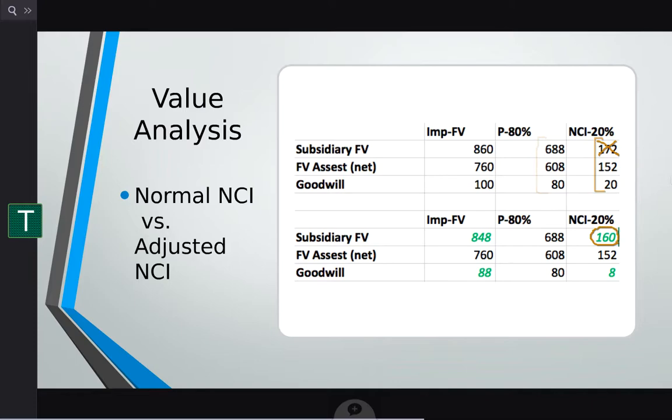However, in this problem, we are told that the non-controlling interest is not 172, it is actually 160. We have evidence to assume that it is actually 160. So this is going to change a few things in this problem. First of all, the implied fair value of the subsidiary is going to be the parent share plus the non-controlling interest share. So this will go down from $860 to $848,000. The fair value of the assets is not going to change. That's not affected by non-controlling interest. But the goodwill is going to change because that is affected by the subsidiary's fair value, as well as the non-controlling interest goodwill, which is affected by the non-controlling interest.